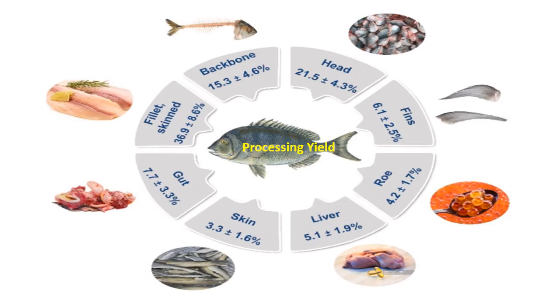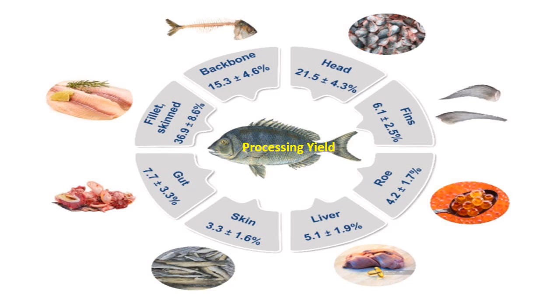Here we can see the different components in general. On an average, in fish processing, in their percentage, the fillet with skinning makes around 36 to 37%. That's the major part after removing the skin. The next is the head, which makes around 21.5%.